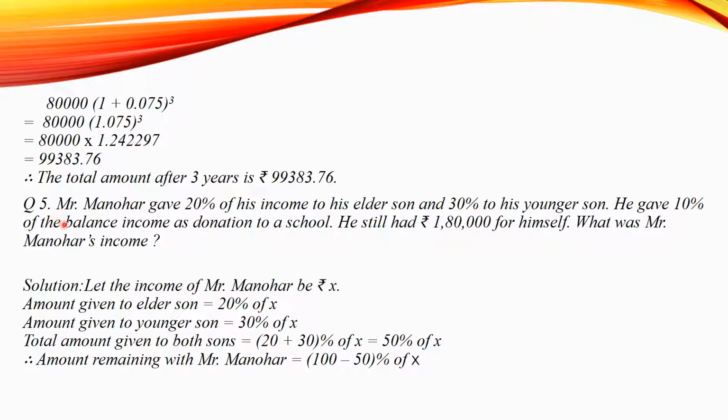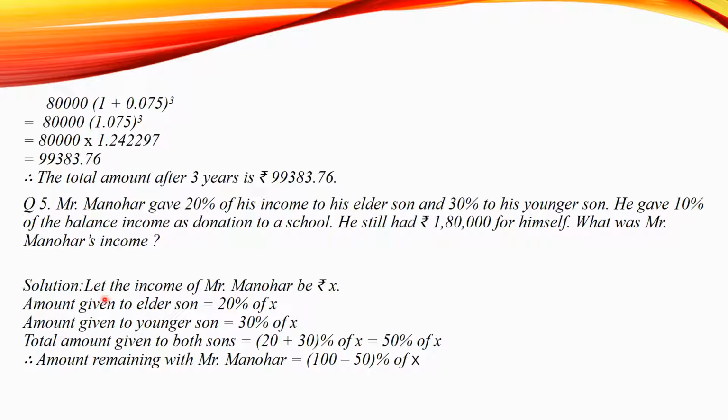Now question number 5. Mr. Manohar gave 20% of his income to his elder son, 30% of his income to his younger son, and he gave 10% of the balance income as donation to a school. He still had rupees 1,80,000 for himself. What was Mr. Manohar's income?